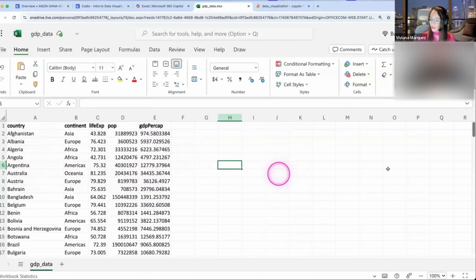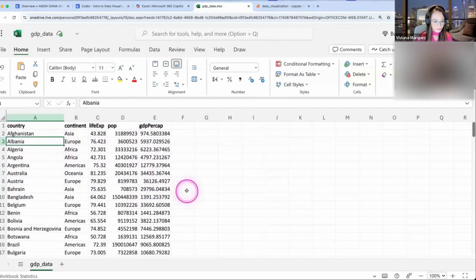All right, cool. So let's go now on to making it even nicer. Right now it's just plain data, but we can make it into a table. One thing you can do is click anywhere where you have data. It doesn't matter where, any cell.